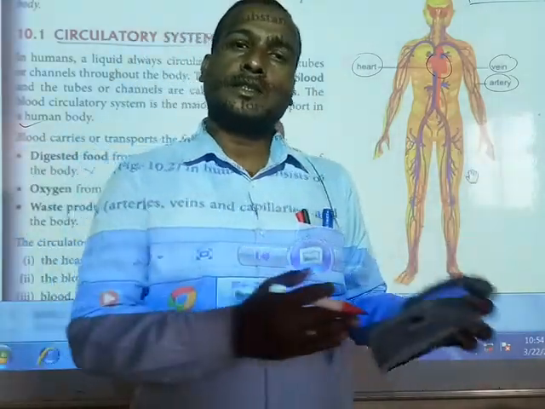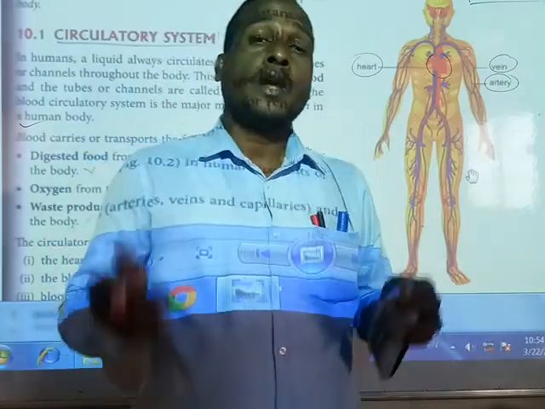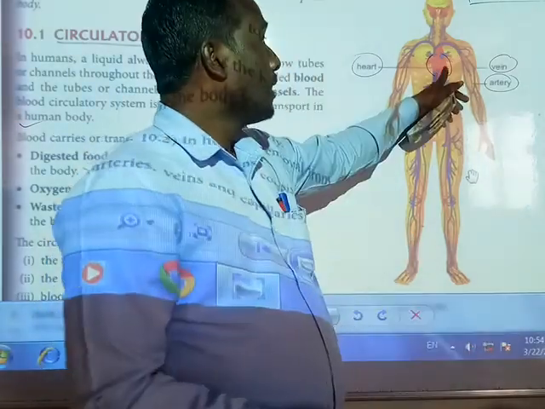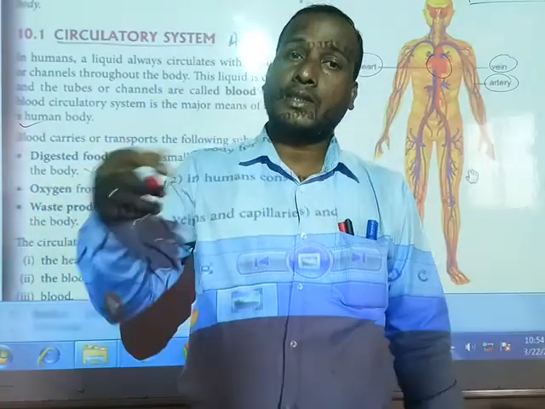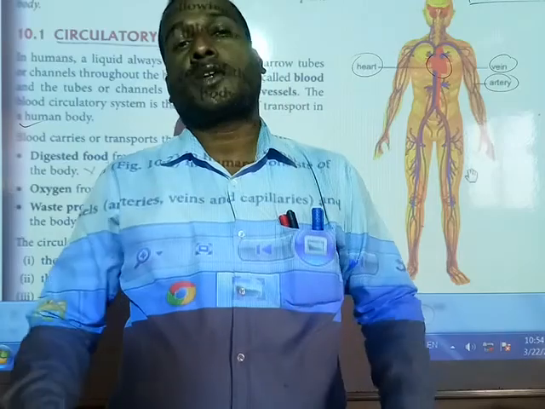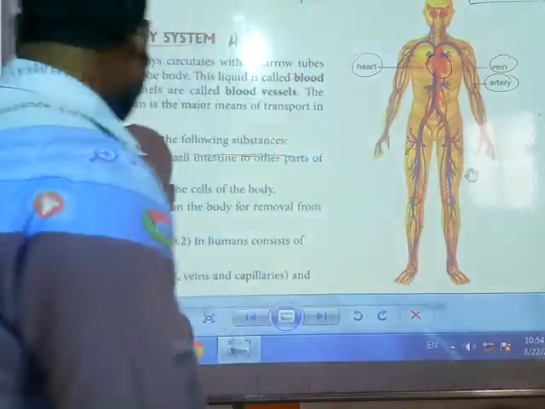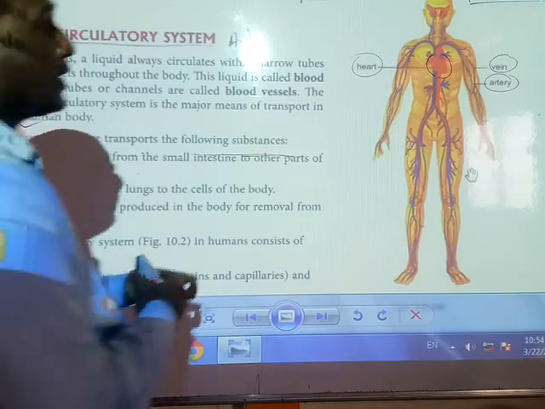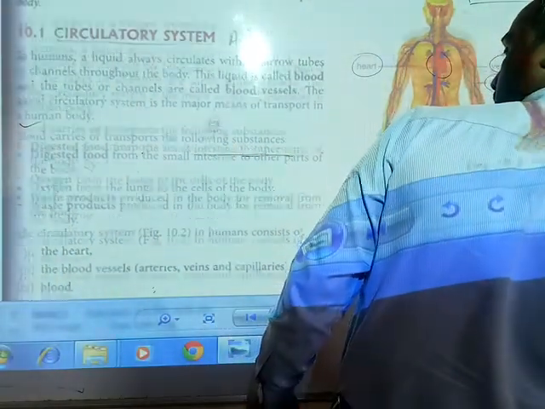Vein and artery are mainly the two pipelines connected to the heart. One is deoxygenated blood collected from the different organs or cells of the body, reaching the heart. And oxygenated blood comes from the heart, mixes with oxygen, and goes to the different parts of the organs. Now, first of all, we will discuss what the heart is, what the work of the heart is, and how the heart functions.